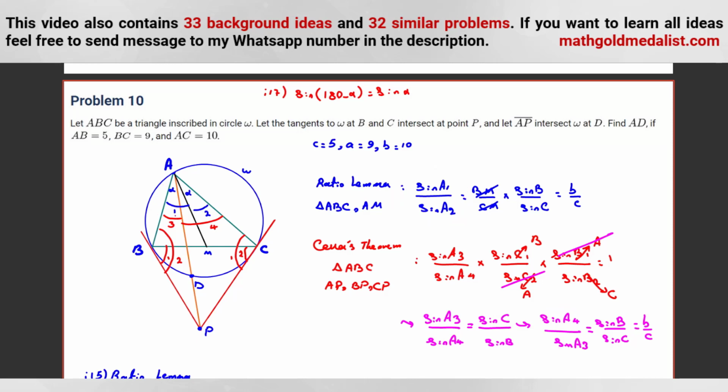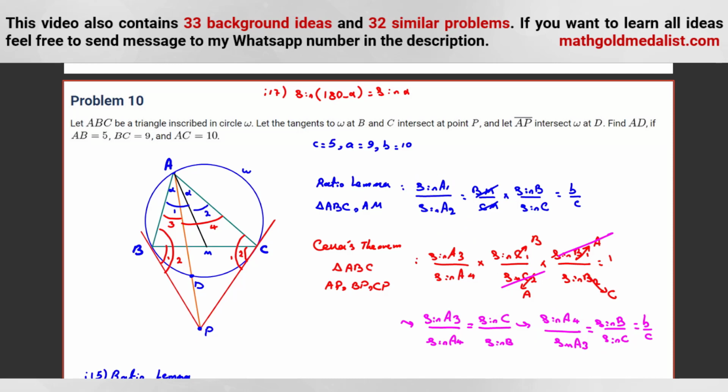But if you want to know a rigorous proof, it is useful to learn how. We don't want to solve only this problem because there are some easier ways to prove it. We want to see how we can work with the ratio lemma, because, for example, it is also useful in USAMO. In USAMO 2023 I used something like this in the problem. So let's see how we can prove from this one equals this one, A1 is equal to A4, A2 is equal to A3. So we know sine A1 over sine A2.